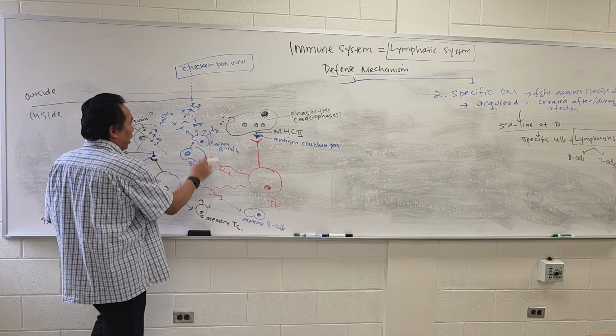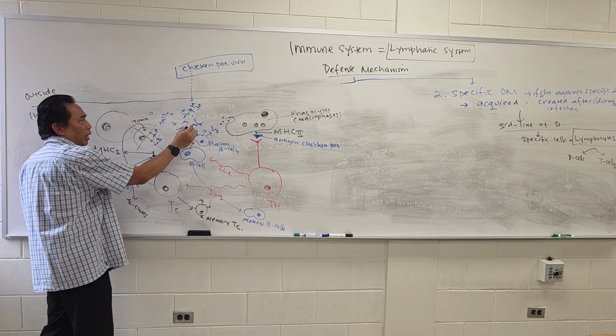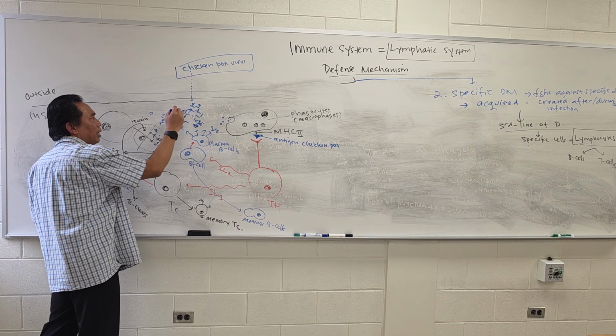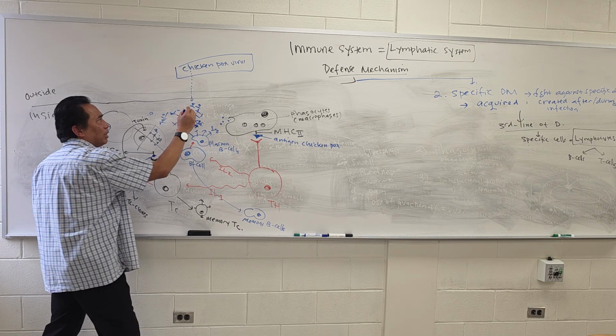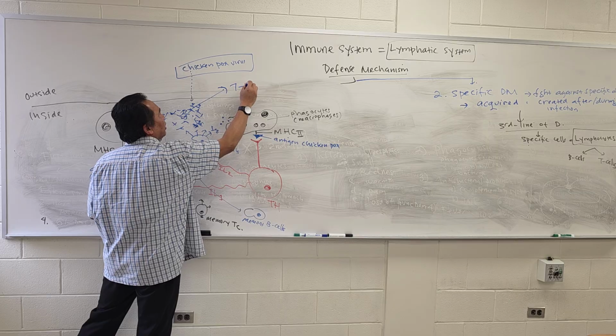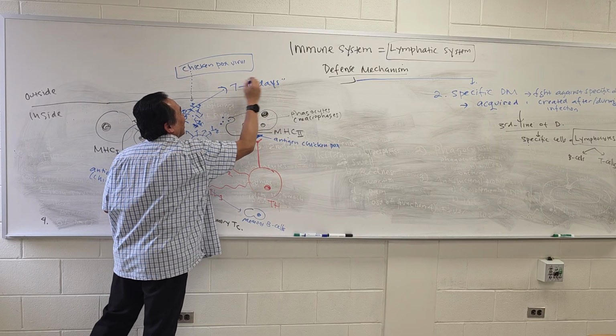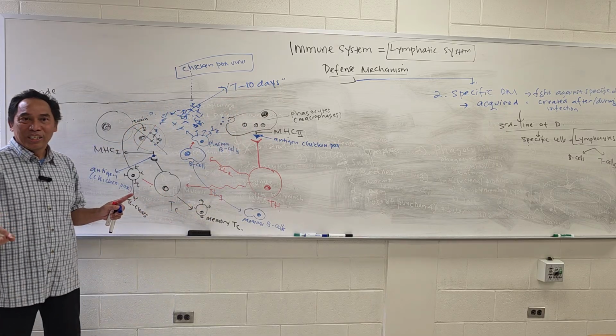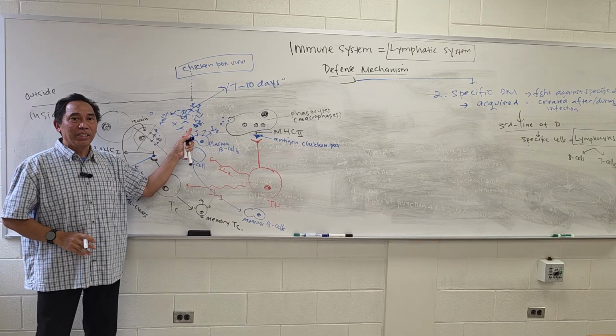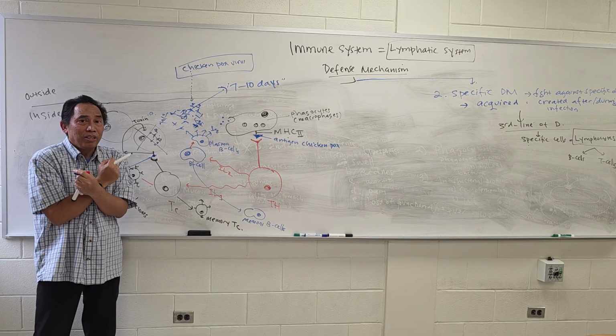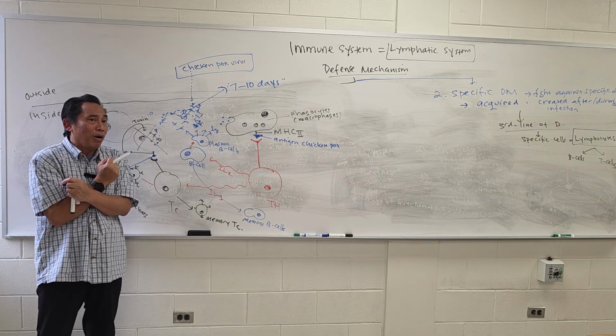Right. Now, look at this one. This process over here, killing these viruses, takes about 7 to 10 days. You get this one? So what happened during 7 to 10 days in your body? You're going to feel the disease. You're going to feel the illness. Oh, I have chicken pox, right?